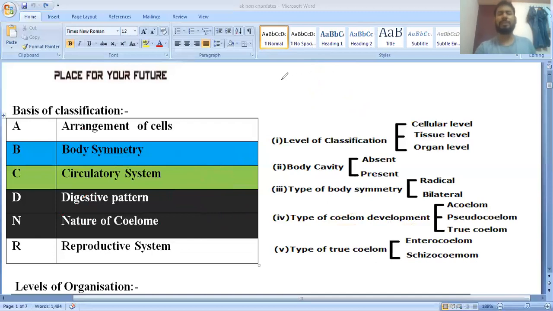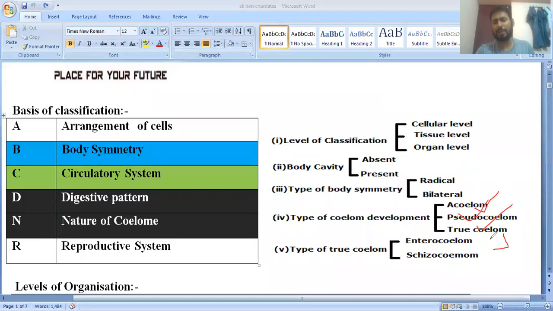So those animals which have the body cavity are called coelomate, and those which do not have a body cavity are called acoelomate. And one is a special type, called the pseudocoelom, in which mesoderm forms patches like structure. Patches means small packet like structure forms, and it is found in the Aschelminthes. Aschelminthes means nematode. So nematodes show the pseudocoelomic type of coelom. Clear? It means you have already seen three different types of the coelom. Acoelom, no body cavity. Pseudocoelom, false body cavity. True coelom, actual body cavity.